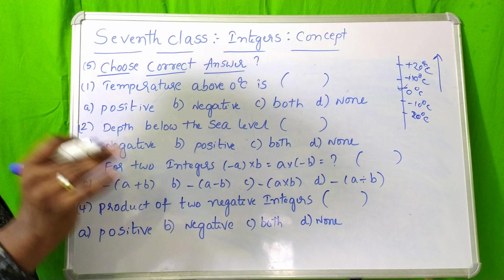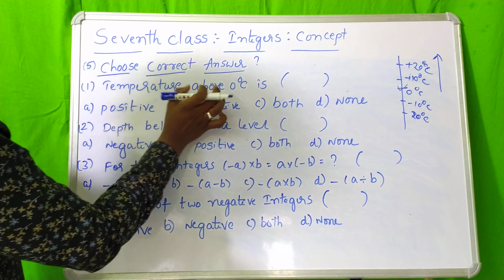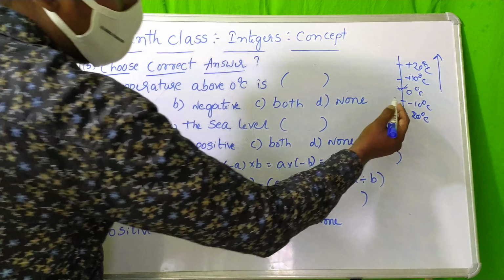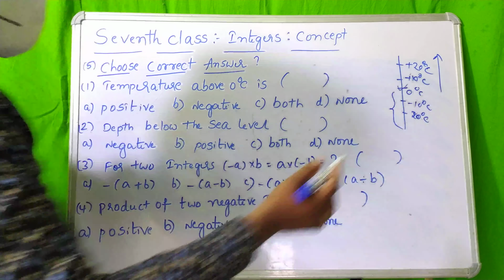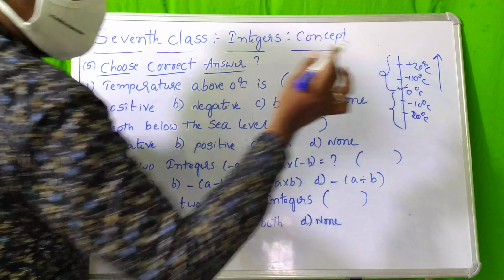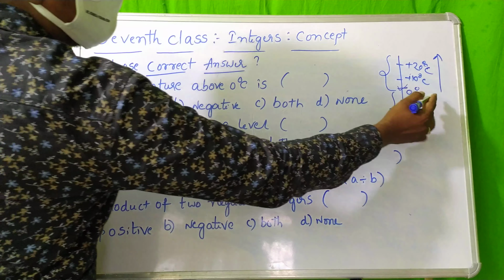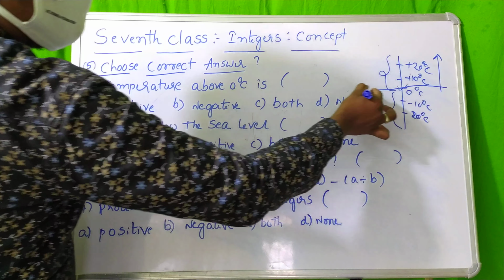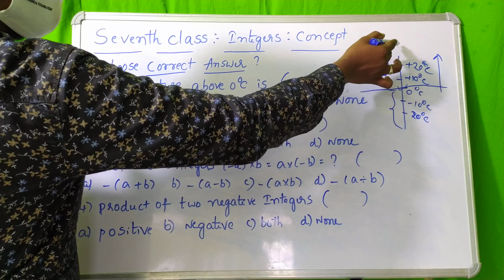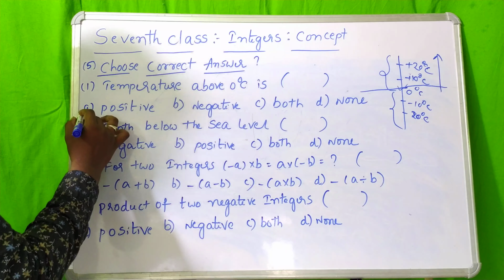We need to keep that in mind. He may also ask about temperature below 0 degrees Celsius, and you will get negative temperature values, but above you will get positive temperature values. So for temperature above 0 degrees, whatever the value, it is positive, so the answer will be positive.